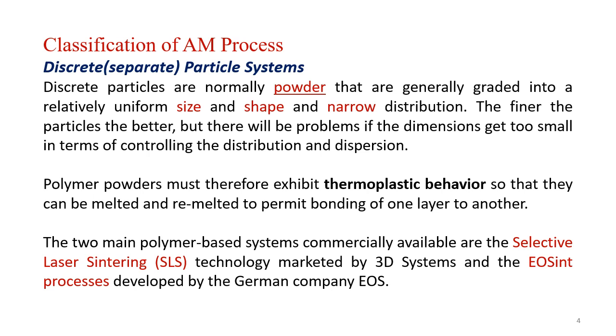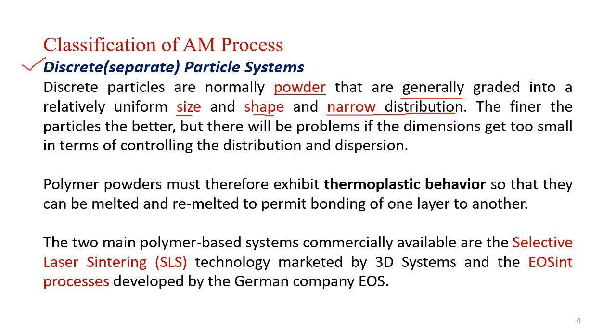Let us go into understanding the second classification of additive manufacturing process, that is discrete particle systems. Discrete mainly means separate. Discrete particle systems are normally powders that are generally graded into relatively small size, shape and narrow distribution.